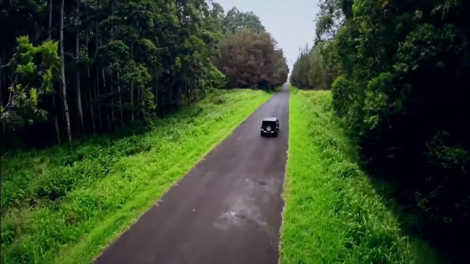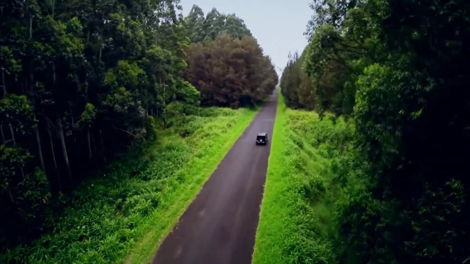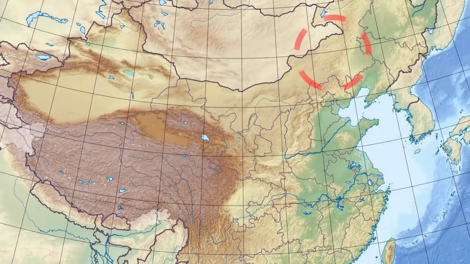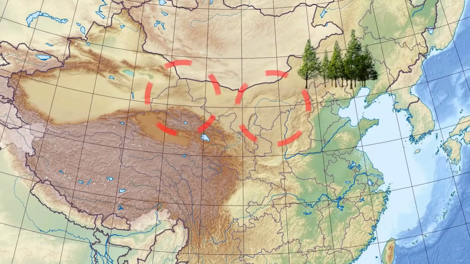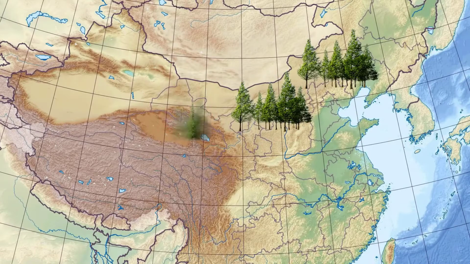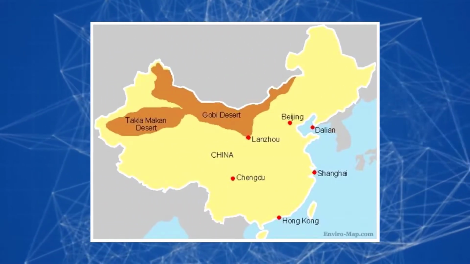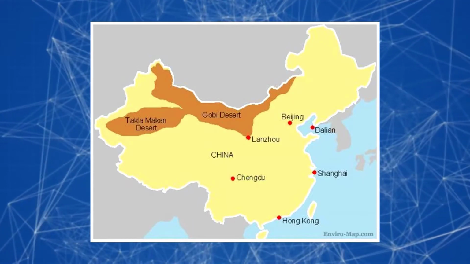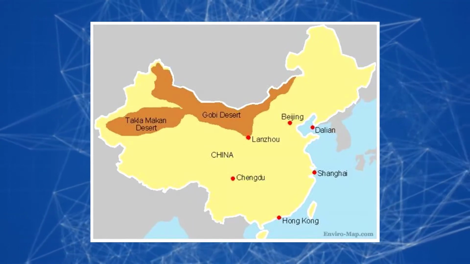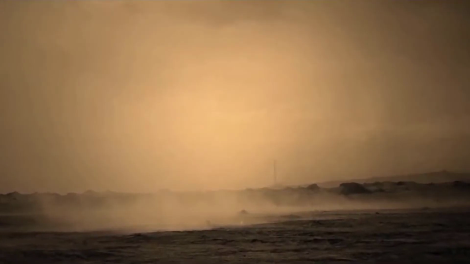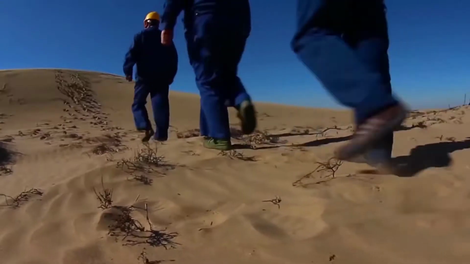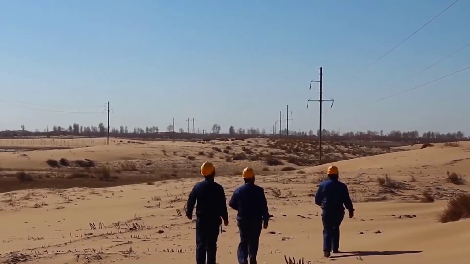So far, over 7.8 million hectares of windbreak trees have been planted, over 336 square kilometers of desertification have been reversed, over 10 million hectares of grassland have been restored, and over 10 million hectares of grasslands have been protected. These are not mere estimates, but statistics from the Chinese Academy of Science. In support of the above statistics, satellite images from NASA show that forest cover has actually increased in China over the last 20 years. Notwithstanding the initial problems, China has continued the world's largest afforestation project, and this has resulted